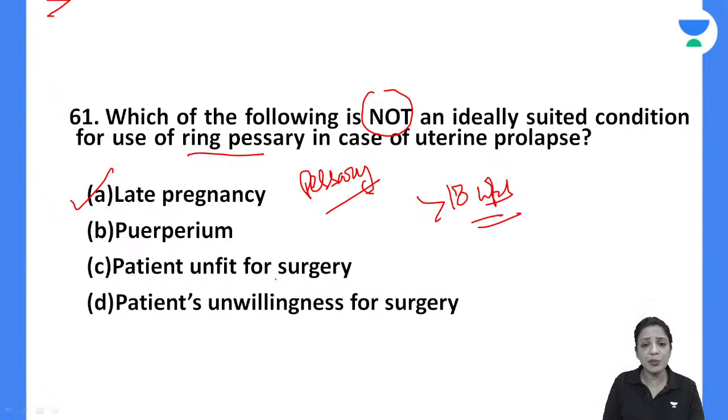61B. Why you are not giving in puerperium? You have to give in puerperium. If she is having prolapse after the delivery, you have to fit it, right? Even if the uterus is heavy, it will come down to 16-18 weeks very soon, within a couple of days. So you have to give her pessary. That is the only treatment that you can give.